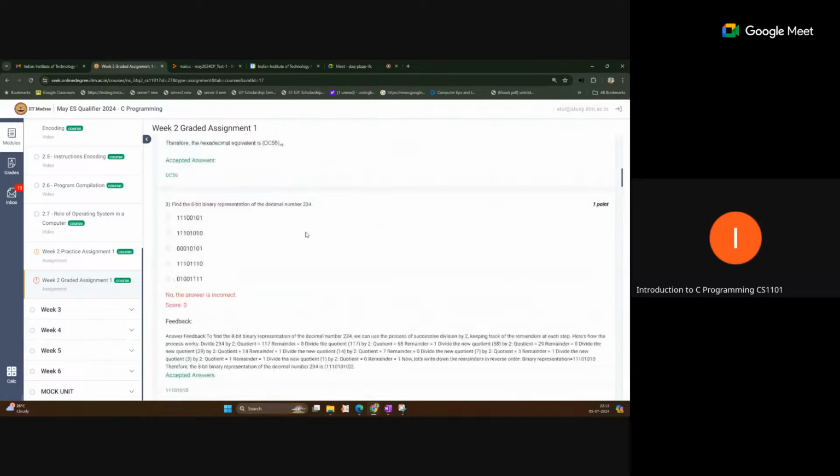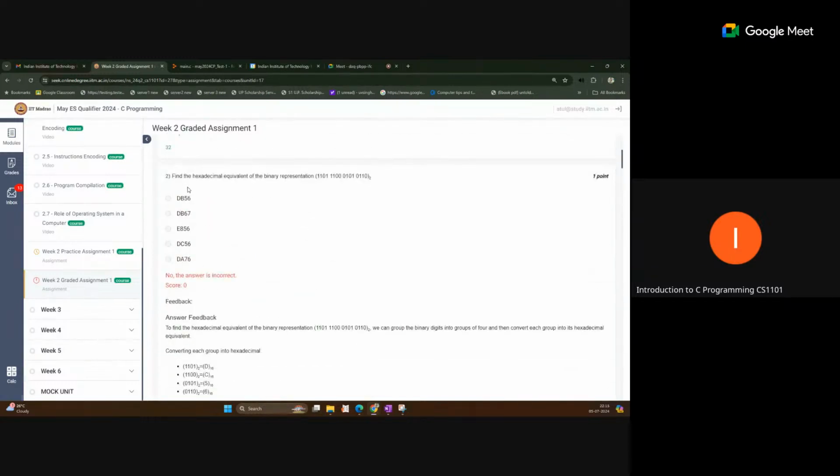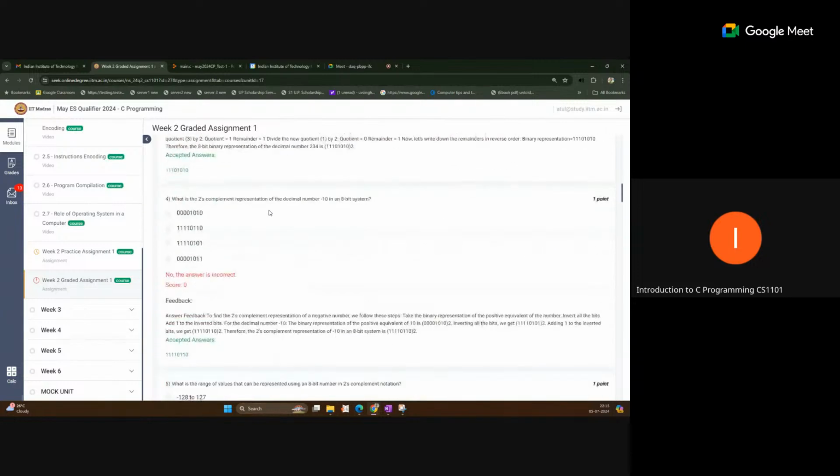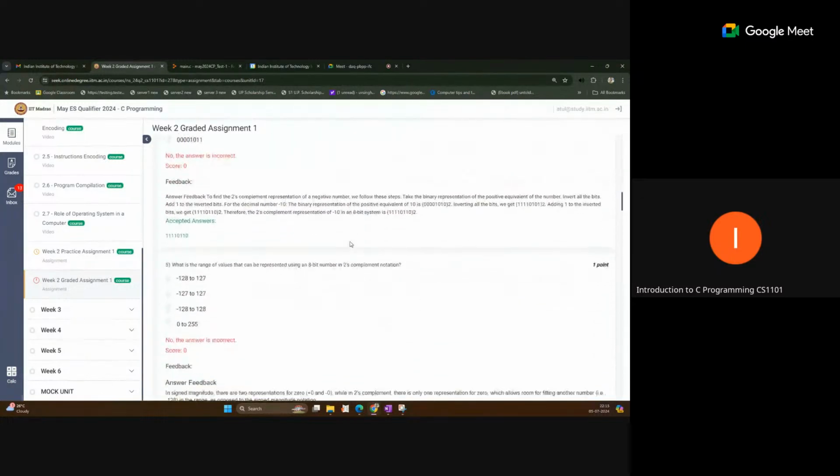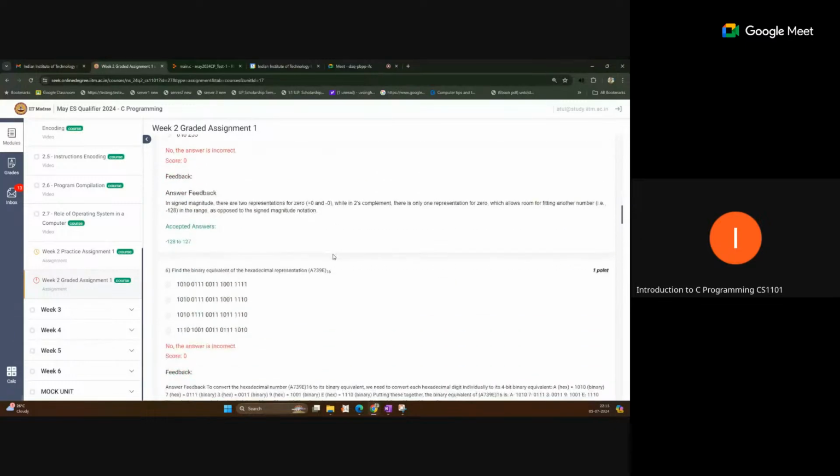You can see this type of question: the hexadecimal equivalent of a binary representation. Pick 4 bits at a time and convert directly. Assignment questions are very close to your exam questions, so just practice on these. That will be very helpful.